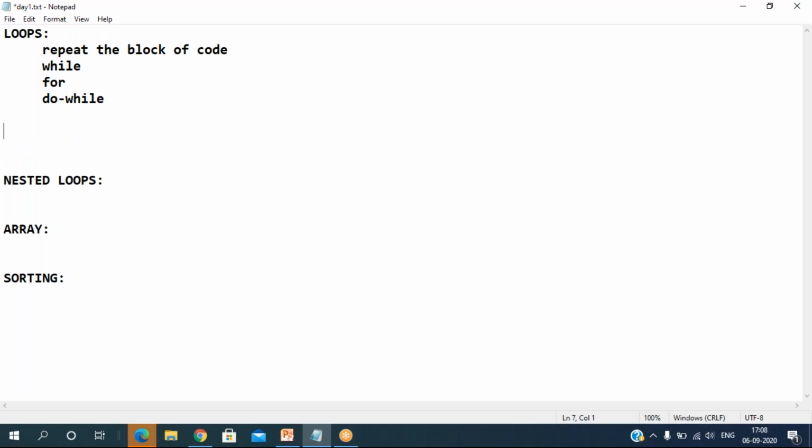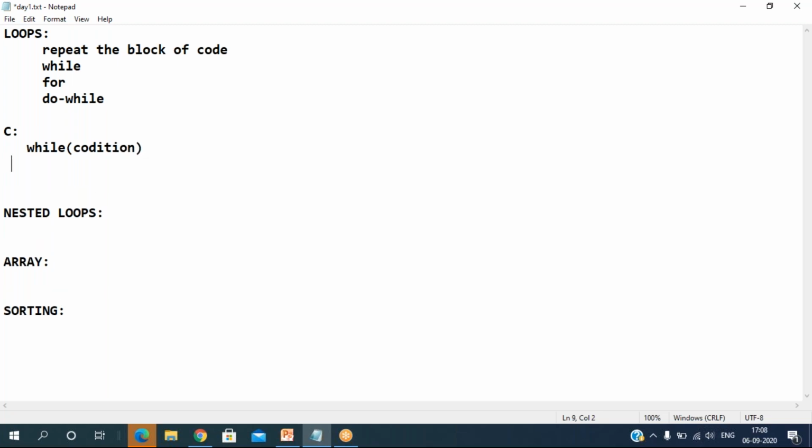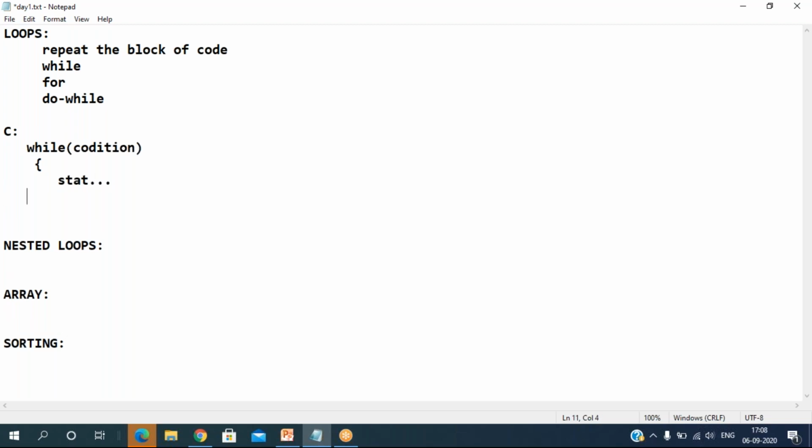When we come to the for loop, while loop and so on, let's come to the C language. The syntax is this: while, and here we put the condition, then you open the braces and write the statements, statement 1, statement 2 and so on.